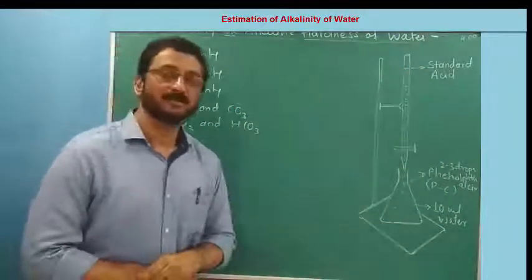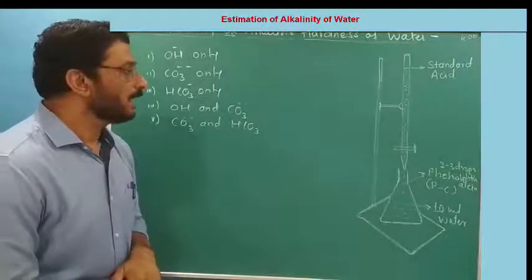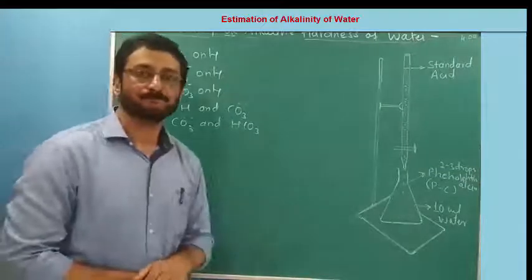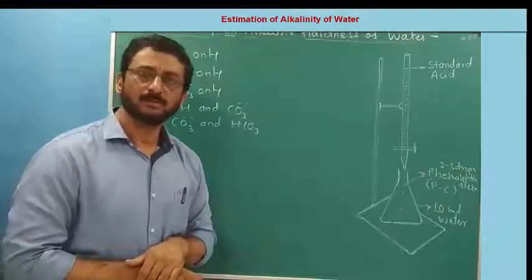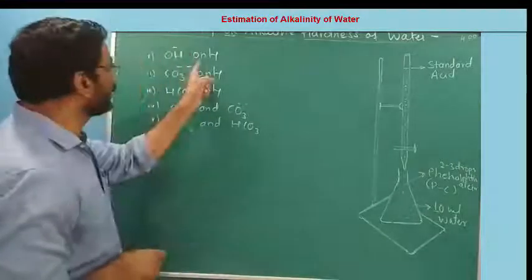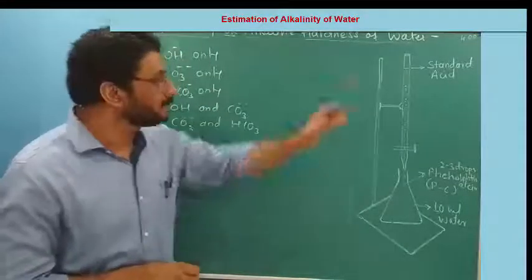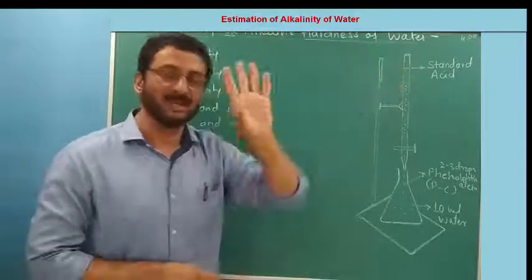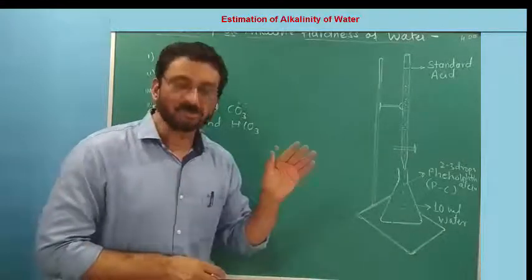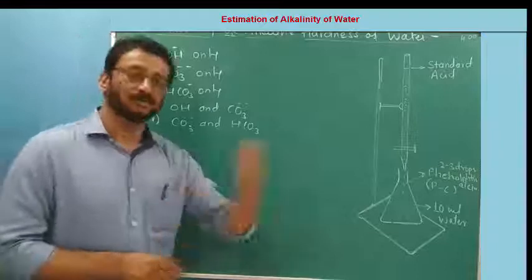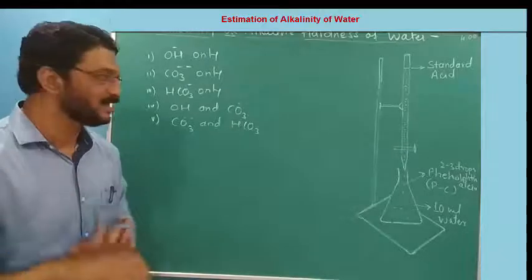Here we are using 0.01 normal acid. So it is an acid-base titration. To get the exact endpoints, we are using certain indicators. That is also known to you. What is the exact endpoint? If my water has hydroxide, then for complete neutralization of hydroxide, how much acid is required? Suppose 3 ml acid is required. That is the exact end point. At that 3 ml, when all the hydroxides get neutralized, the indicator will show the color change. We'll stop adding and note down the burette reading. That is called the exact end point.